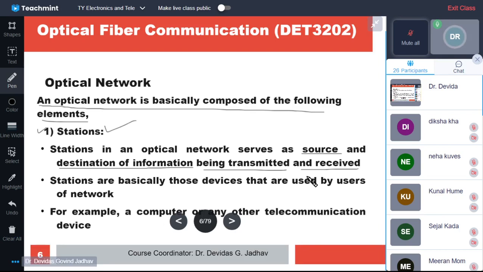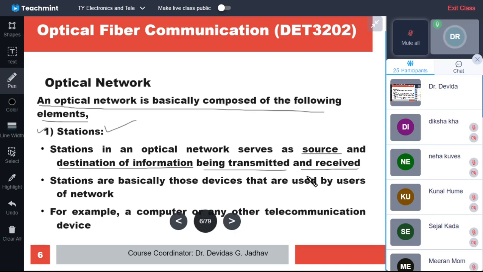Because it is bidirectional, you can send the information, you can receive the information. As we know, clients or the end users or end devices will be stations, or small networks which are connected to the main optical communication network.